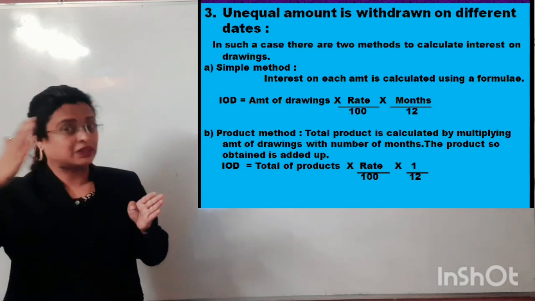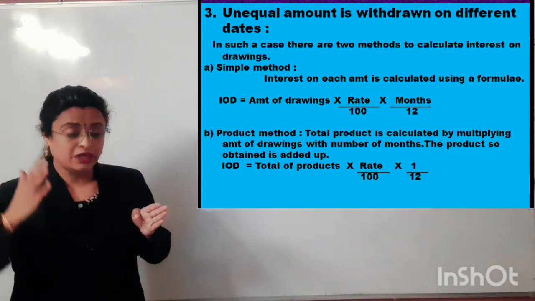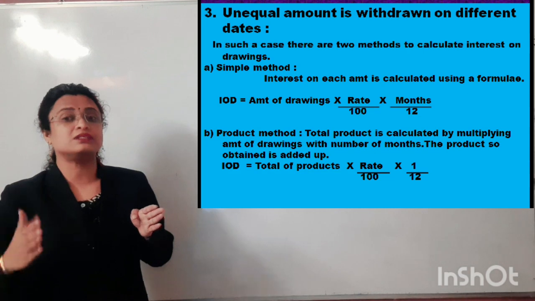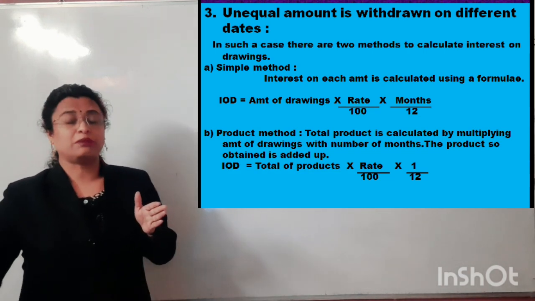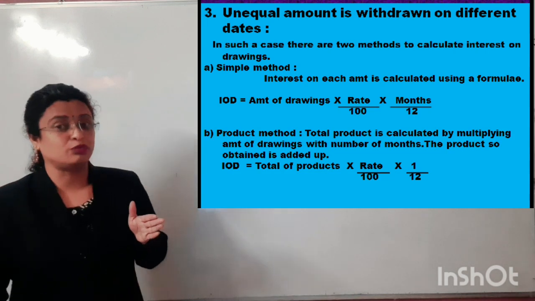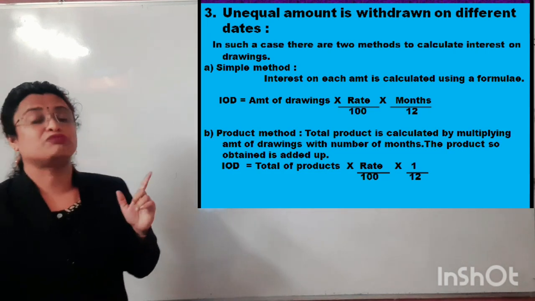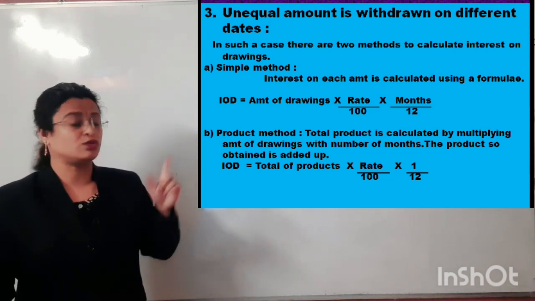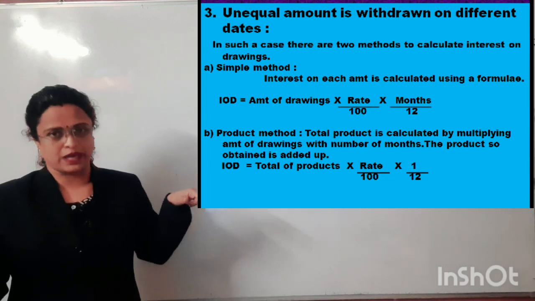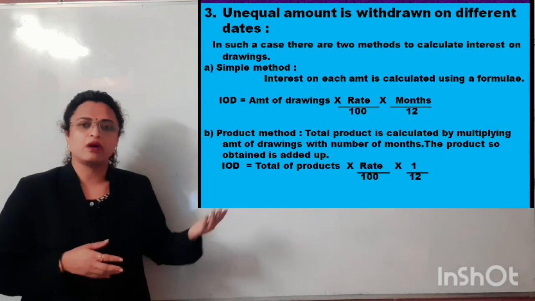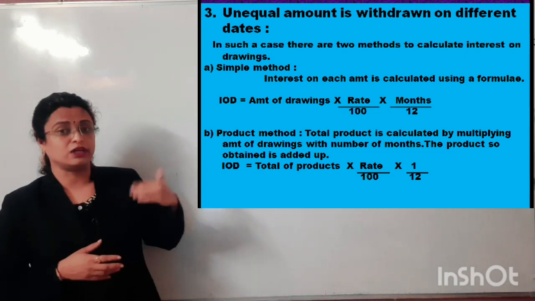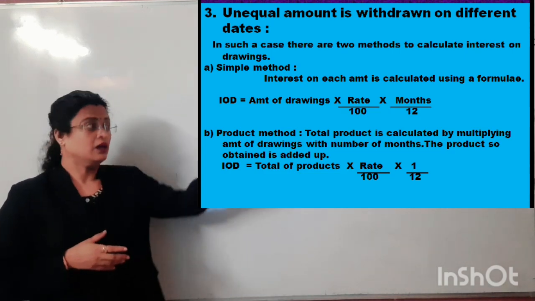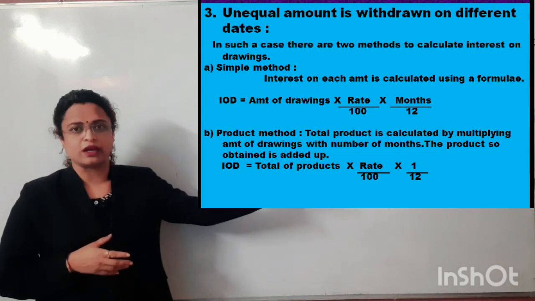So for that particular year, if the year is ending at the 31st December, that person will be paying the interest up to 31st December, which means it's for the duration of 6 upon 12. So we will write down here 6 upon 12. It depends upon the conditions, it varies upon the circumstances, and according to the date of the drawings we will be taking up the months, it will change accordingly.